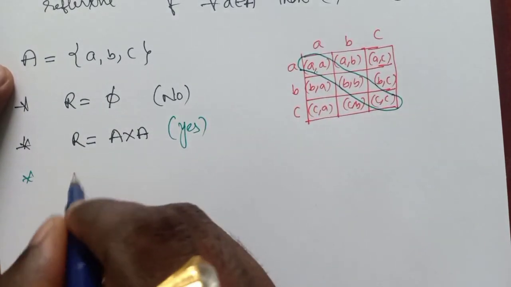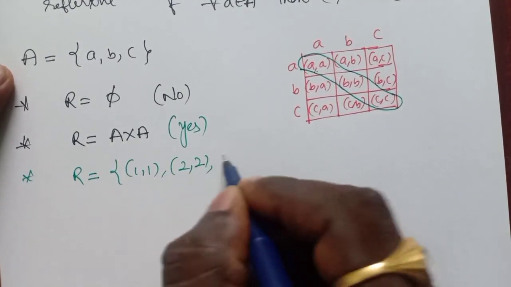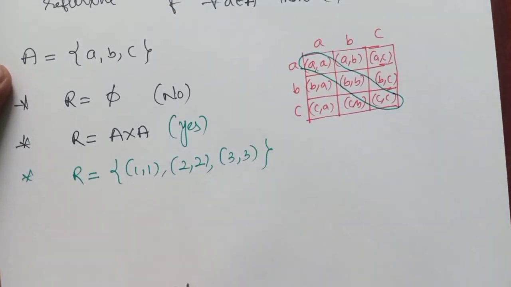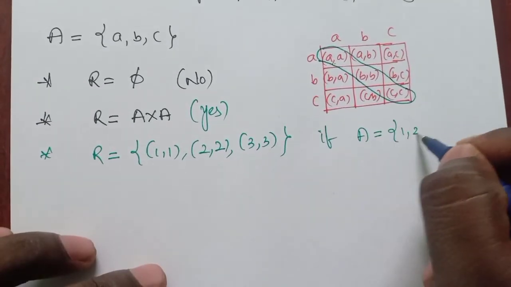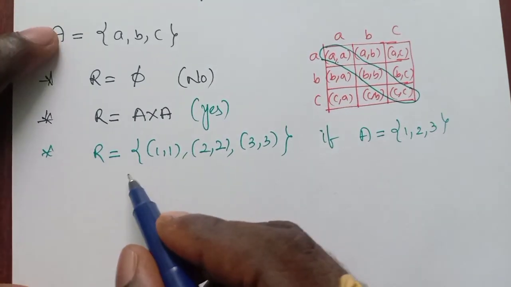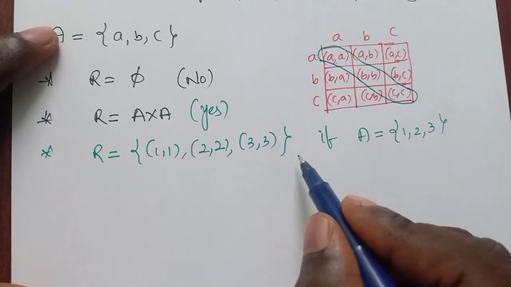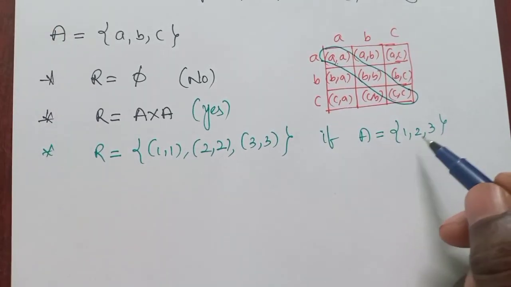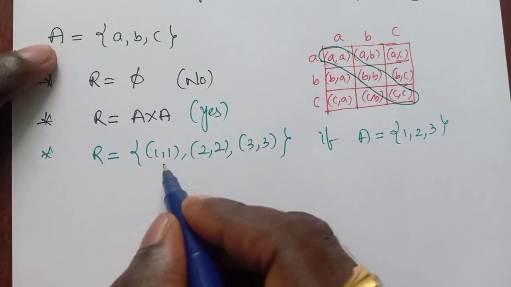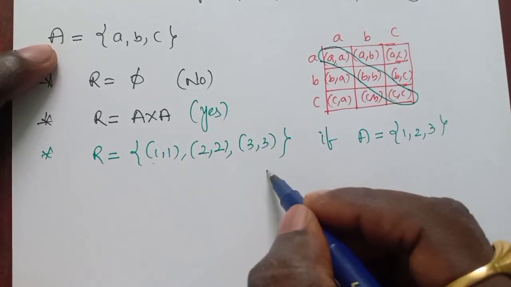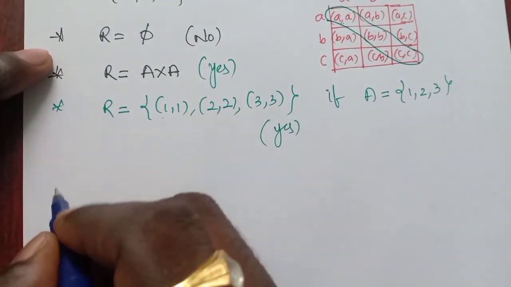Now coming to the next example, the set having (1, 1), (2, 2), and (3, 3). If A is a set having the elements 1, 2, 3, then what about (1, 1), (2, 2), and (3, 3)? Clearly it is a reflexive relation. Why? Because A has the elements 1, 2, 3, and this relation must have diagonal elements, which are (1, 1), (2, 2), (3, 3). That's why this is said to be a reflexive relation, because all diagonal elements are present in this relation.